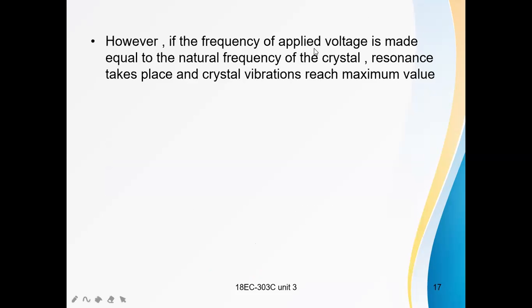If the frequency of the applied voltage is made equal to the natural frequency of the crystal, resonance takes place and the crystal vibrations reach the maximum value.